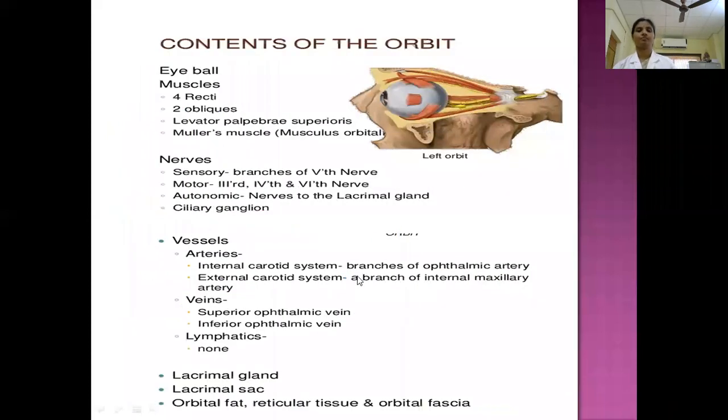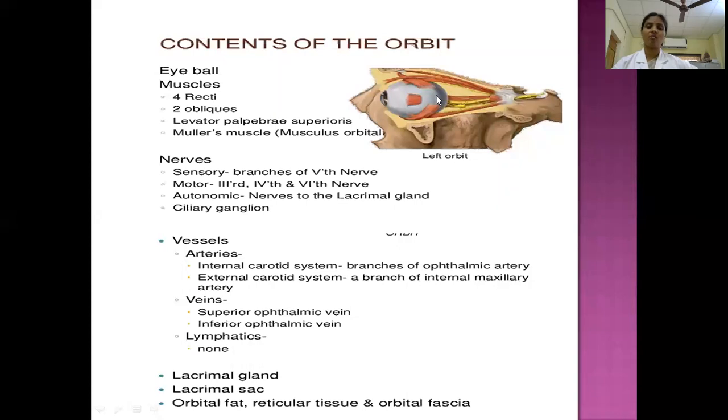These are the relations. Now, what are the contents of this orbit? Orbit means bony orbit. So within the bony orbit, what are the important structures? Here you see, this is an eyeball, located in the anterior third of the orbit. Then the associated structures. So we can identify first the eyeball and associated muscles. And the bony orbit is lined by fascia, that is the fascia of the orbit. Then the nerves which are supplying the eyeball or orbit, and vessels which are supplying the orbit.